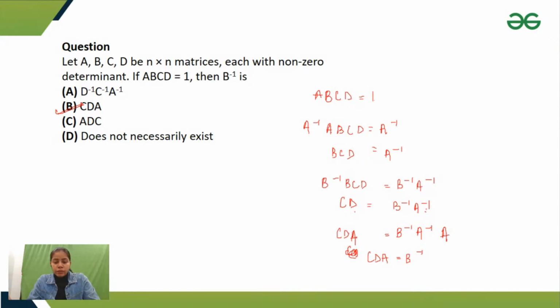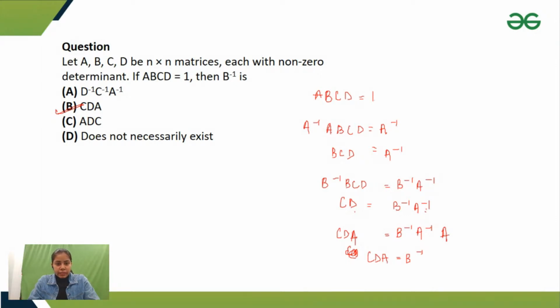So guys, you have to see how I'm multiplying the matrices, right? That's why here option B is correct. So you should understand how to multiply matrices. Matrix multiplication is not commutative. You cannot multiply A from the left hand side on one side and A from the right hand side on the other side. You can't do that. Okay.